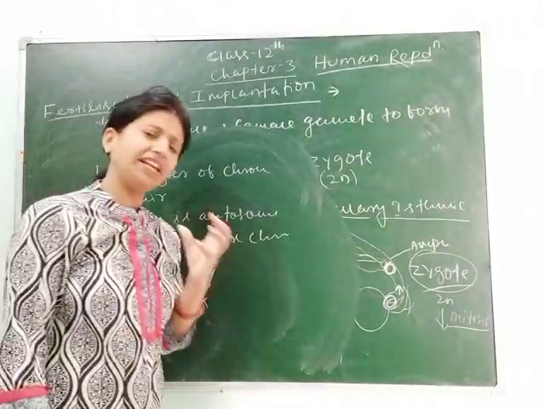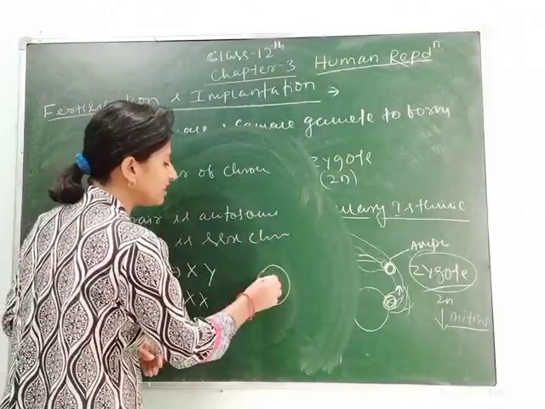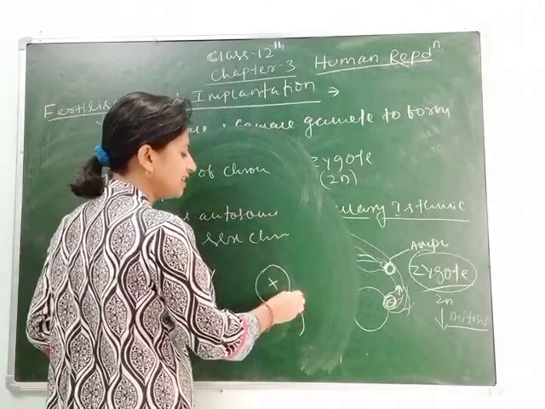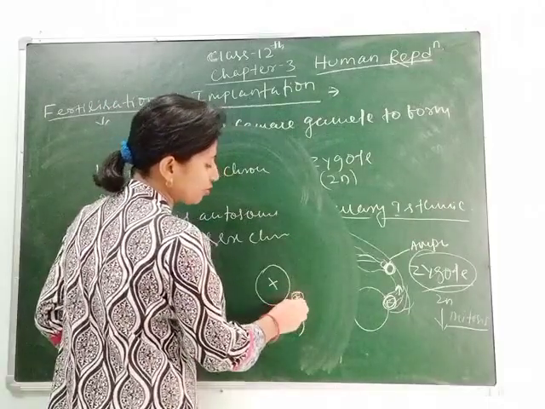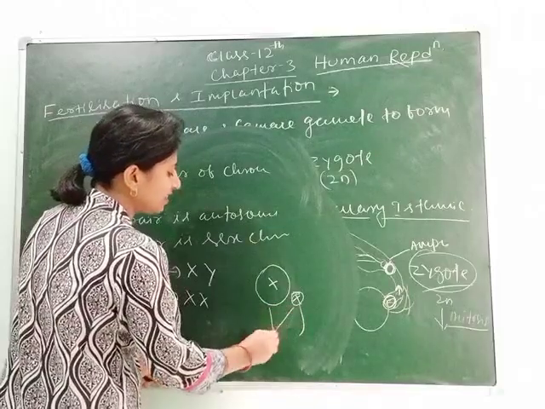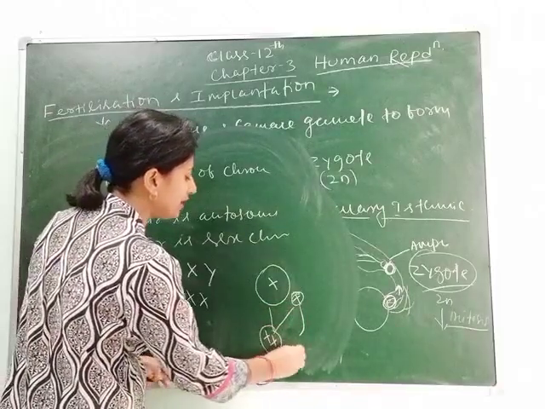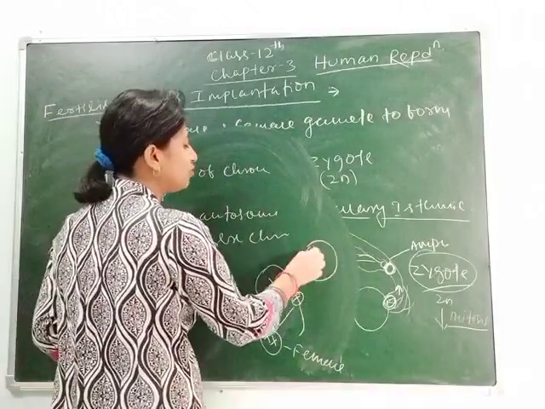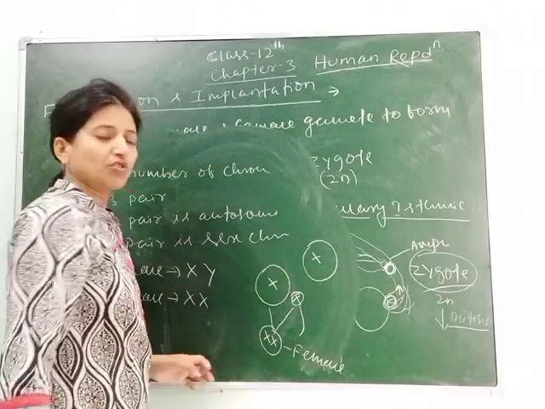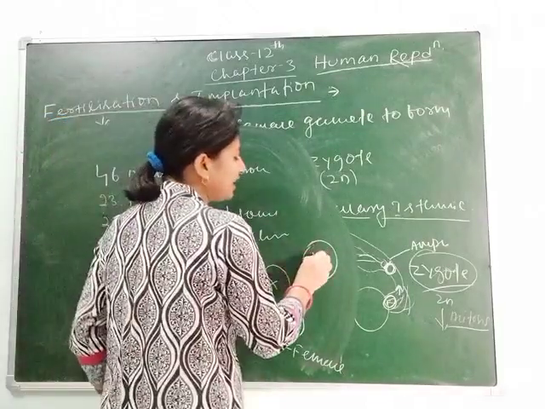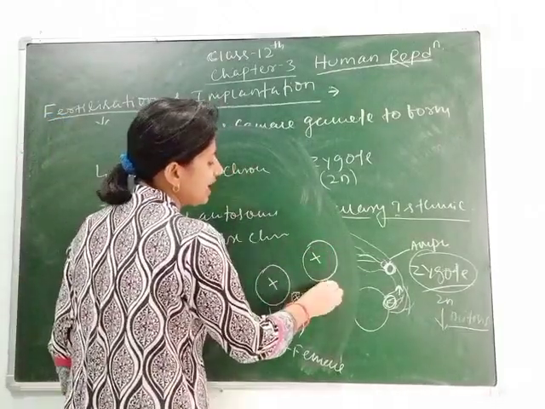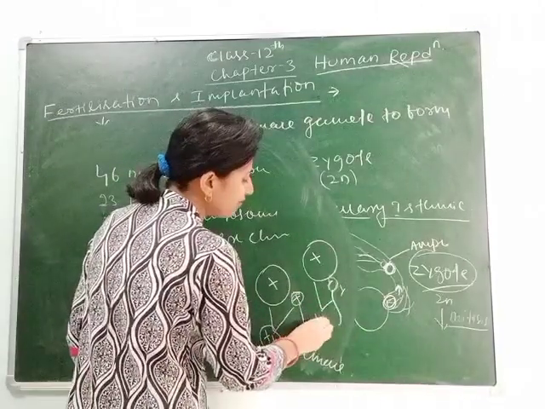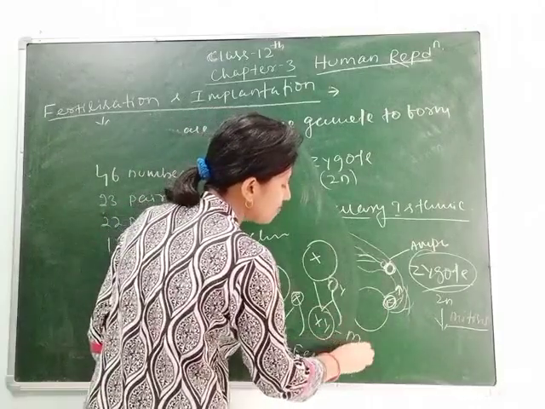Always the ovum has only X chromosome. Suppose this is ovum and this contains X chromosome, and this is sperm which comes for fertilization. It has also X chromosome. Then here X and X, they form the female zygote. It will form female. If again the ovum, as you know, ovum contains only X chromosome, so it is homozygous. So here the female gamete is X and the male gamete sperm contains the Y chromosome. Here X and Y makes the zygote as male.